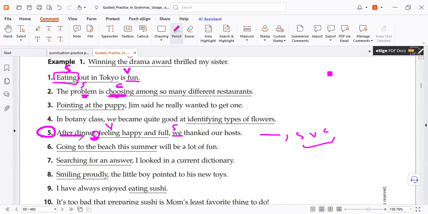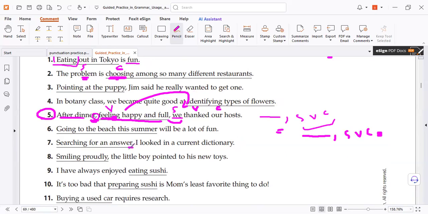Again, for this part: after dinner, a prepositional phrase, you need a comma. Now the writer wants to start the sentence with a present participle phrase, comma, and then the sentence. So why not? Here, the present participle phrase modifies the subject, and the subject and verb are in the complements. No problem. Don't think that the dinner is feeling. No, it describes the subject of the sentence, because this is a prepositional phrase. So comma for the prepositional phrase, comma for the present participle phrase. So we need two commas.